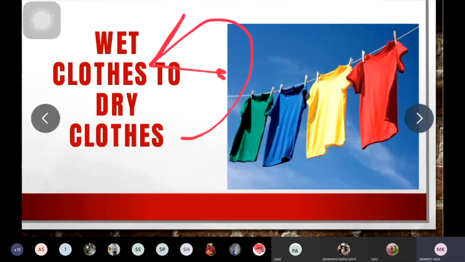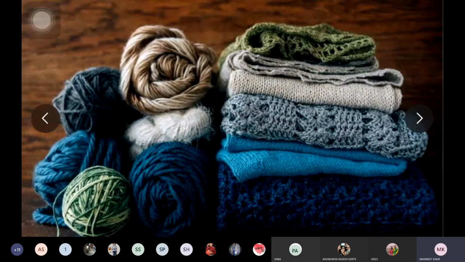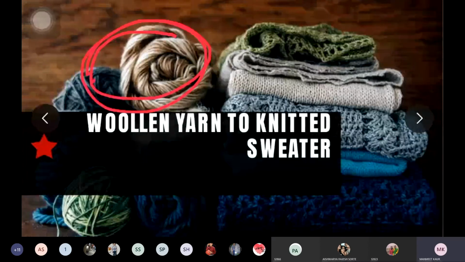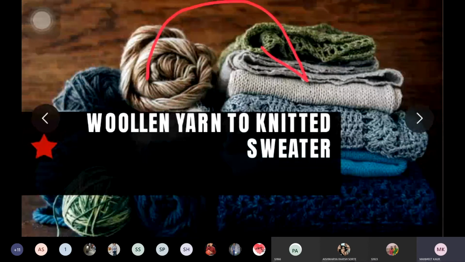Now the next example, woolen yarn to knitted sweater. You can see the yarn over here. This yarn is converted into a sweater, and if you do not like the shape, the size or the design of the sweater, then again this sweater can be converted back to yarn.